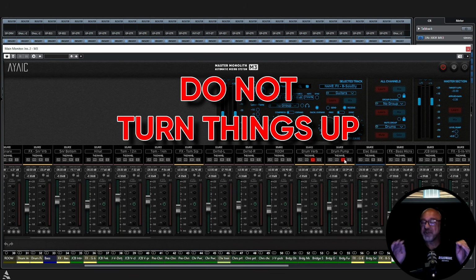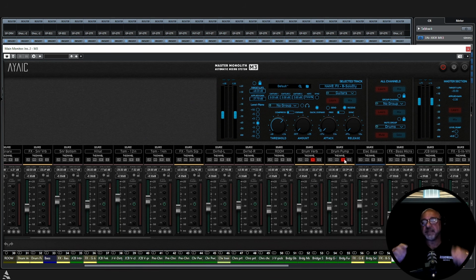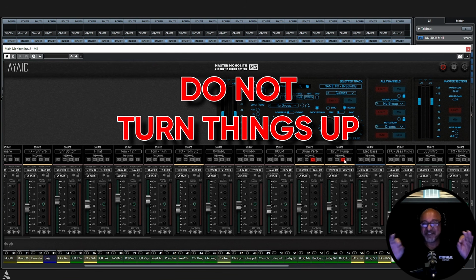Do not turn them up, because the moment you turn them up, you leave the level planes. So level planes, that's how the universe deals with sonic energy. The universe created sonic energy, created all energy, okay? And it deals with sonic energy with universal rules and level planes. So the moment you turn it up, you leave the perfection of level planes, and you venture back to that endless desert of level goes up, level goes down, level goes up, level goes down. Do not turn them up.